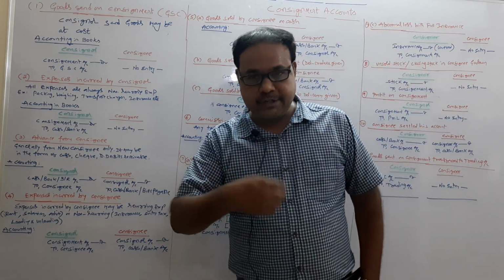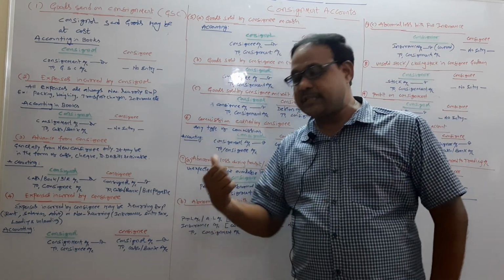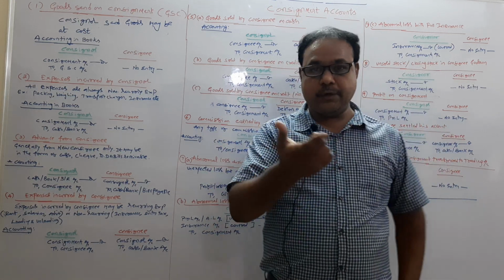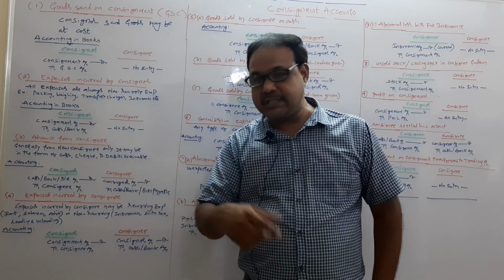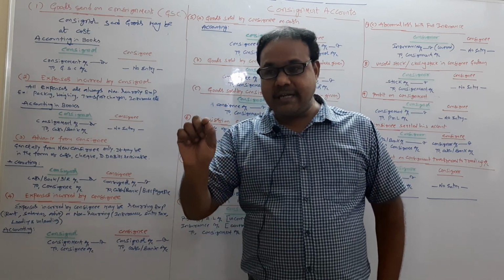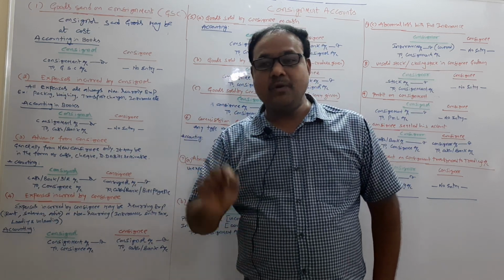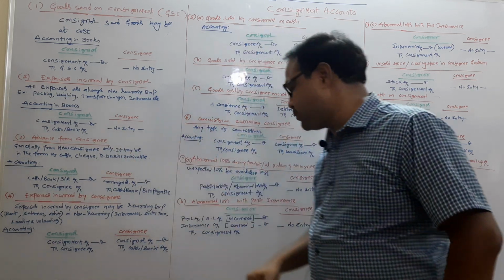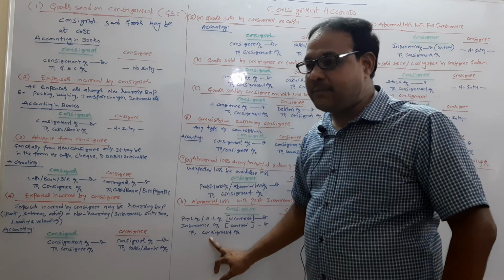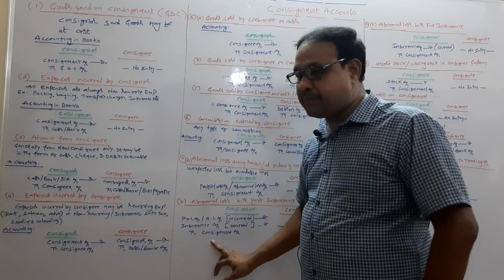Before answering this question, I ask you: in intermediate also, in the first year, you wrote on the credit side of the trading account goods lost by fire. Yes or no? Now coming to this point, why is the consignment account credited with the amount of the loss?